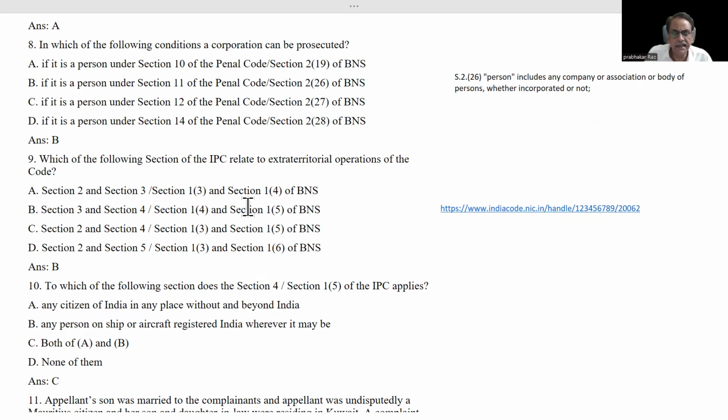If he is an Indian citizen, then there won't be any problem. If he is a foreigner and he commits an offense within 12 nautical miles of the seashore, then we will bring him to India and punish him. This thing you remember: these 12 nautical miles within the sea also come within the territorial jurisdiction of India. Now, Section 3 is intra-territorial jurisdiction. Section 5 is extraterritorial jurisdiction.